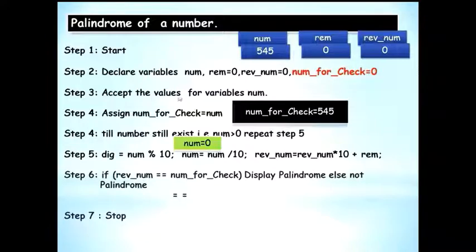Step 3, accept the value for variable num, that is 545, and assign this 545 to num for check and keep. Then repeat those steps in the previous slide as shown. Eventually you will arrive at a check that is now possible, that is 545 equal to 545. So you will get that the number is a palindrome.